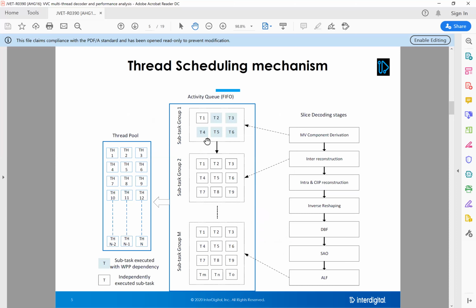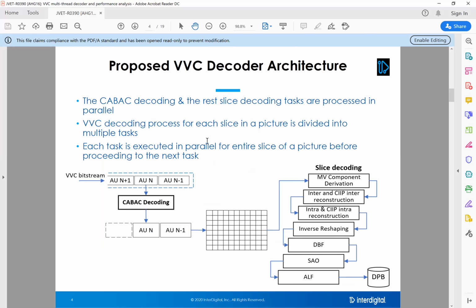At first, we divided the CABAC decoding process and the rest of the slice and picture decoding process, and assigned the CABAC decoding and the slice decoding tasks to different threads. The CABAC decoding thread decodes a picture, pushes it into a FIFO, first in first out queue, and then resumes the CABAC decoding of the next picture.